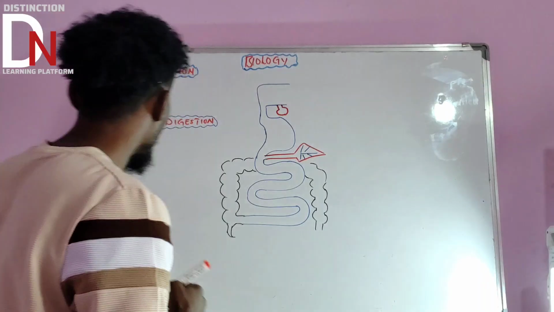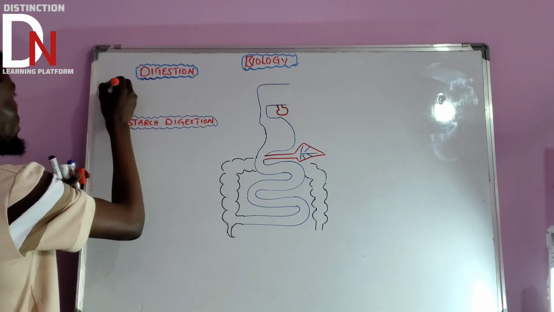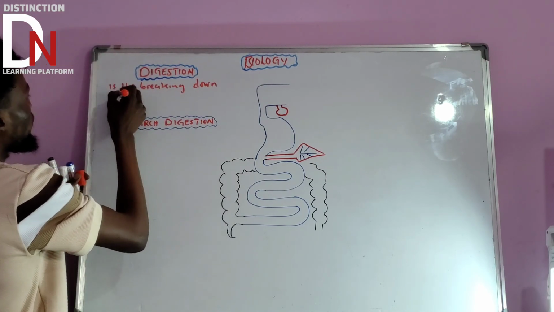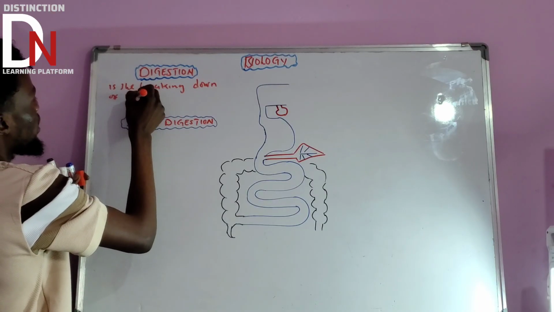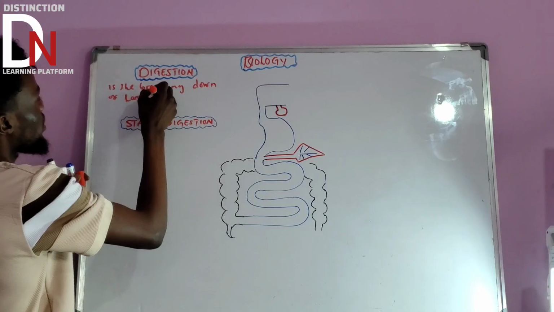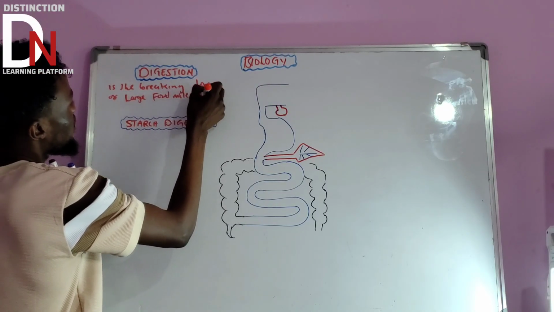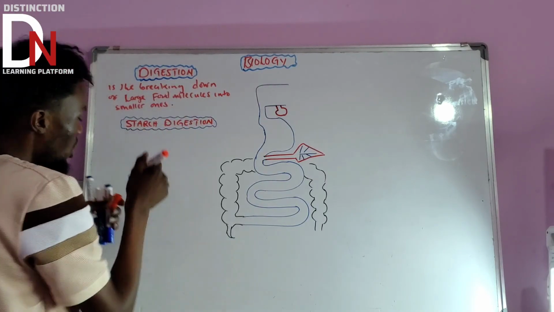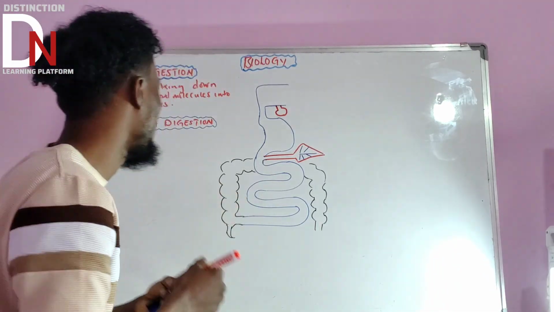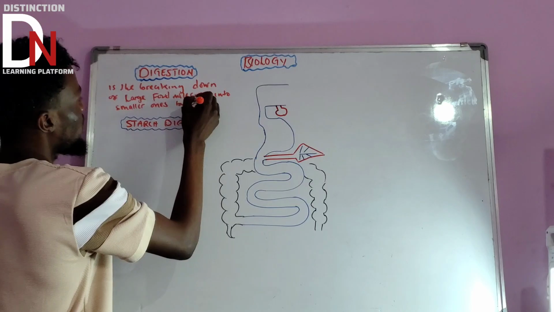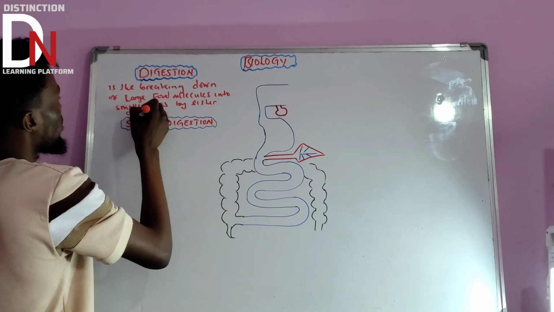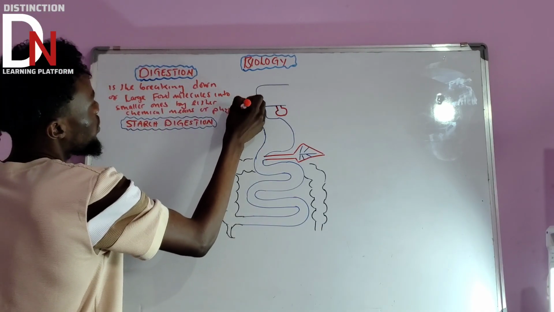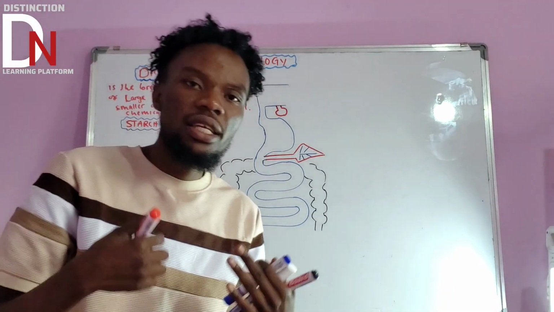So let us write something about that. Digestion basically is the breaking down of large food molecules into smaller ones, by using either chemical means or physical means.